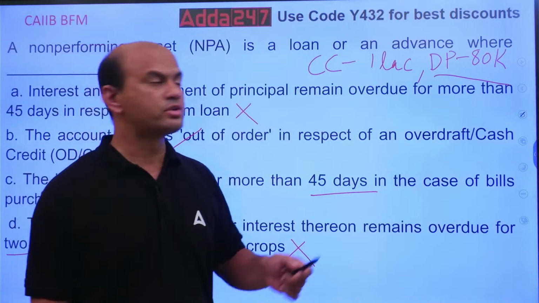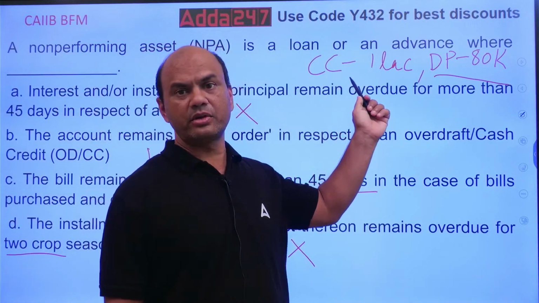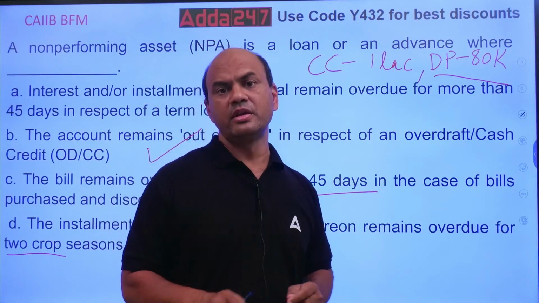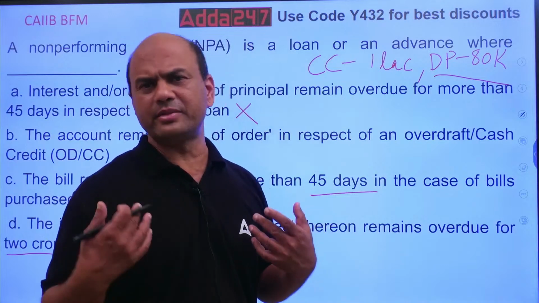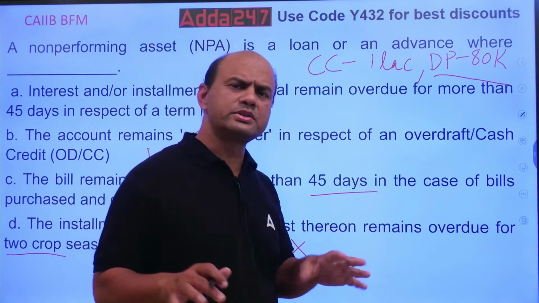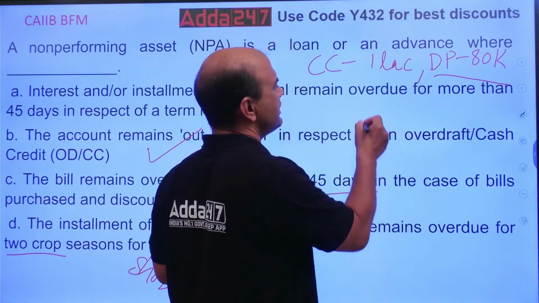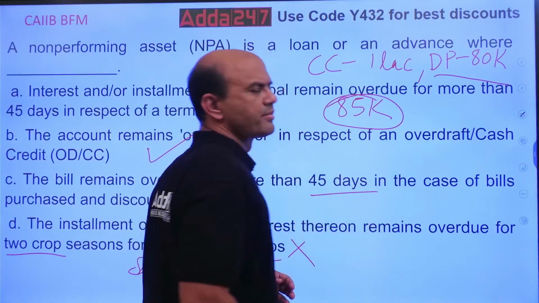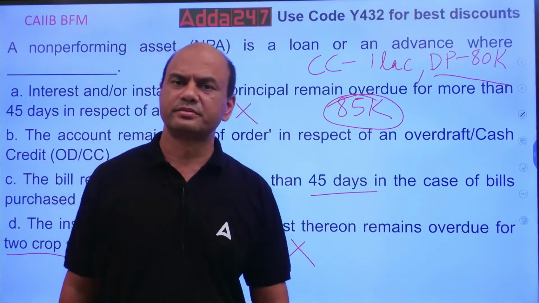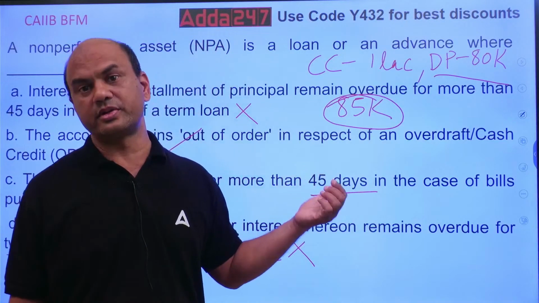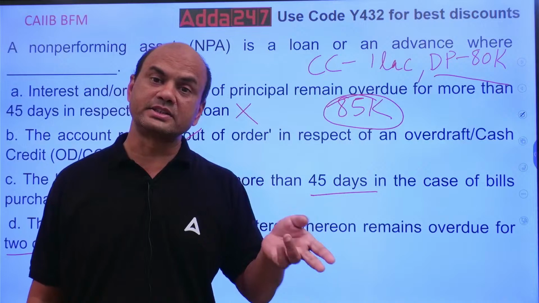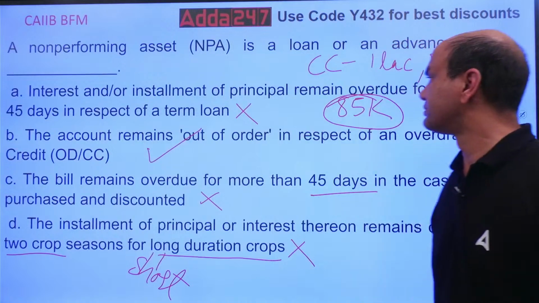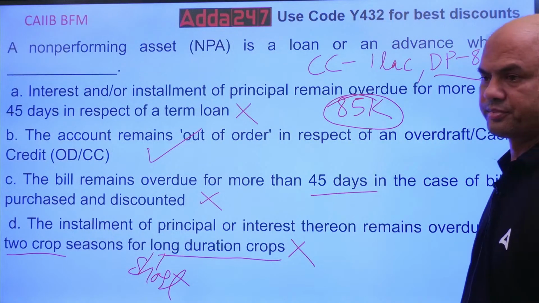So my loan should never go above the CC sanctioned amount or the DP, whichever is lower. Now, if the customer's loan continuously goes above this 80,000, say it is continuously 85,000, then it is called out of order because it is going beyond the DP or the CC, whichever is lower. When such a situation arises, it is called out of order. Got it?